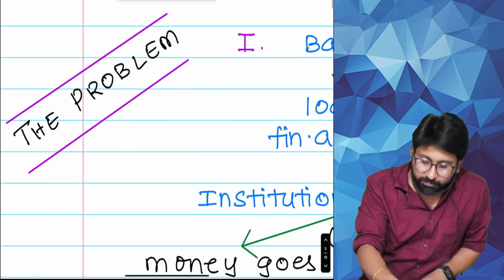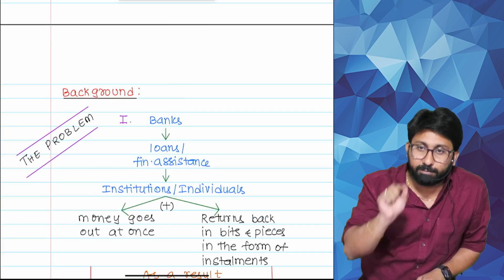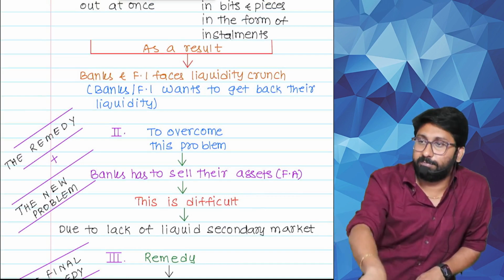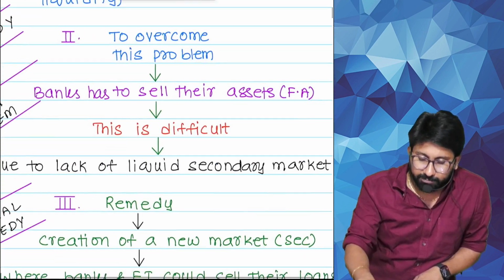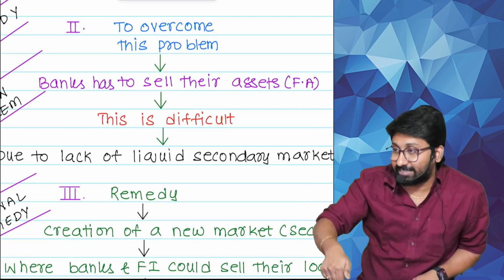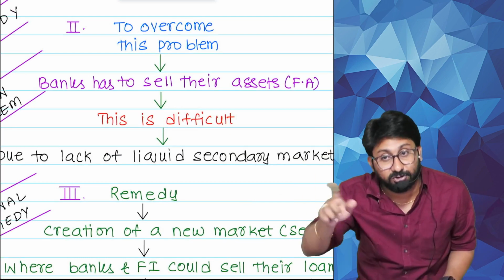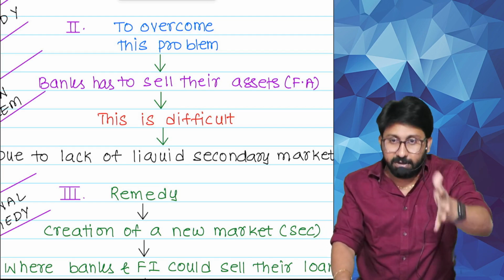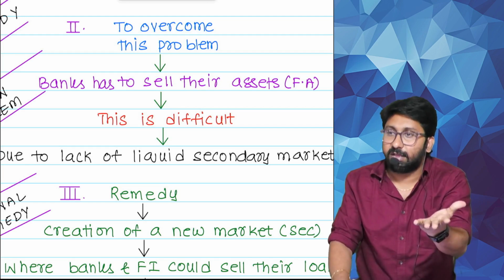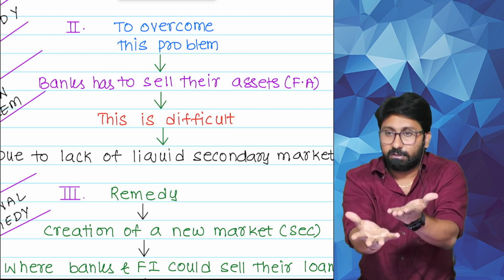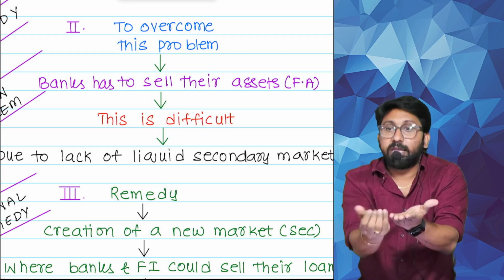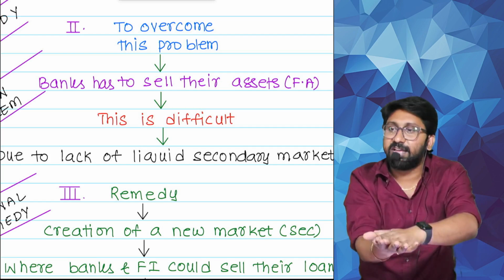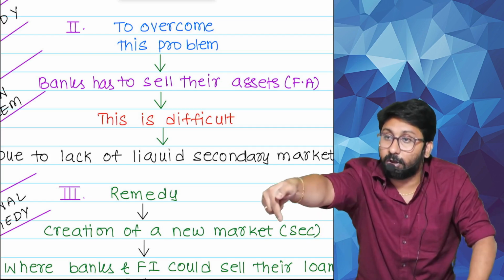This is the problem. Every problem should have a remedy or a solution. Remedy resulted in a new problem. What is it? To overcome this problem, what do they have to do? Like how we are selling the phone and getting back our liquidity, the bank should be allowed to sell their loans and get back liquidity. So tell me, does the bank have cash? Normally the bank has cash. Cash is an asset or liability? This cash is converted into a loan. Loan given, not loan taken. So cash is an asset converted into another asset called a loan. But this is cash not being cash. My cash is blocked in that, correct?